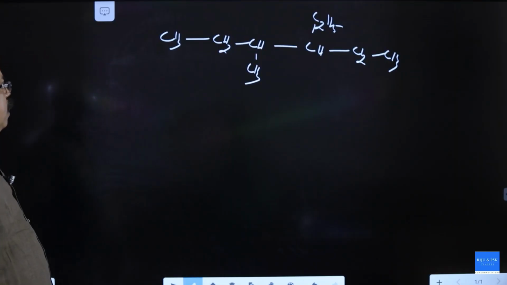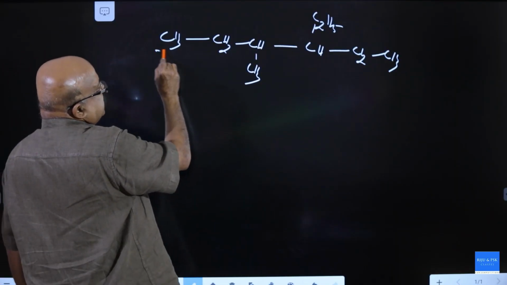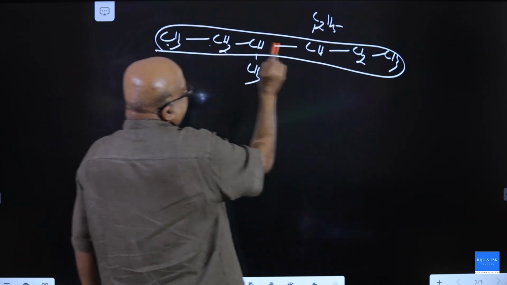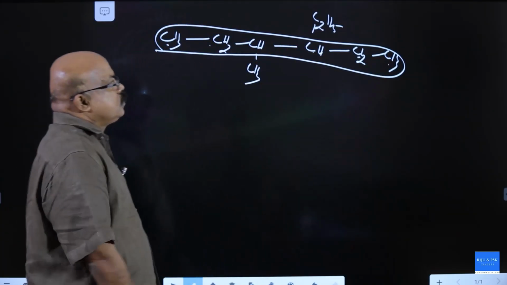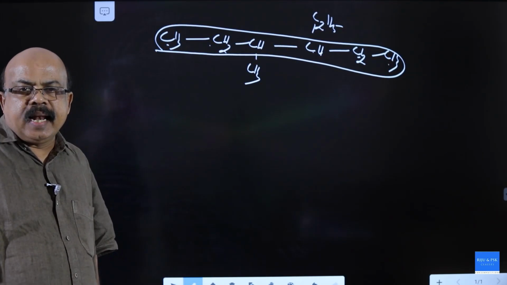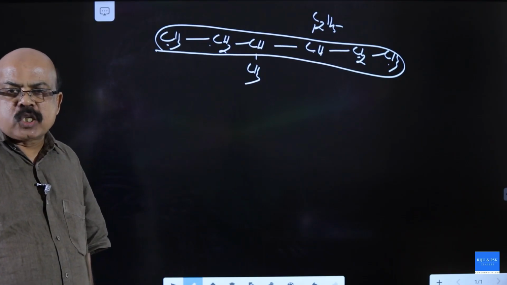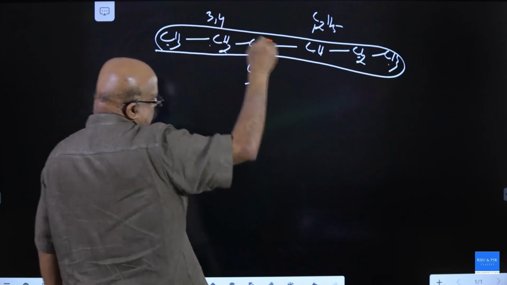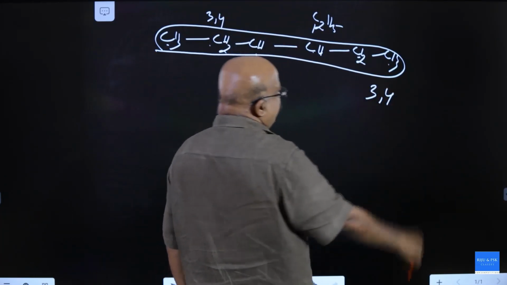Parent chain has 6 carbons. 1, 2, 3, 1, 2, 3. 2 substituents, ethyl and methyl, with the same set of locants. 3, 4. Here also 3, 4.